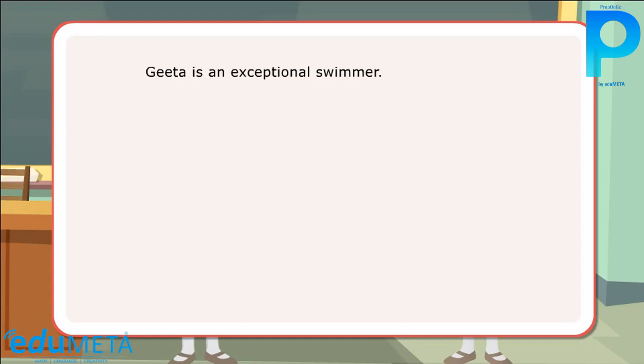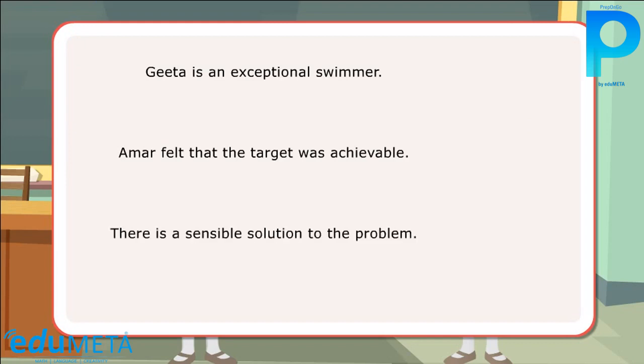Geeta is an exceptional swimmer. Amar felt that the target was achievable. There is a sensible solution to the problem.